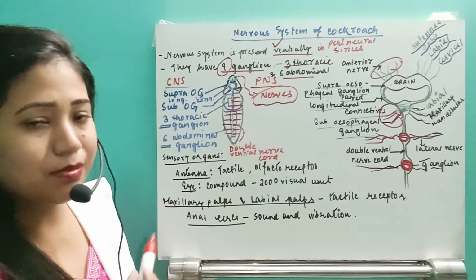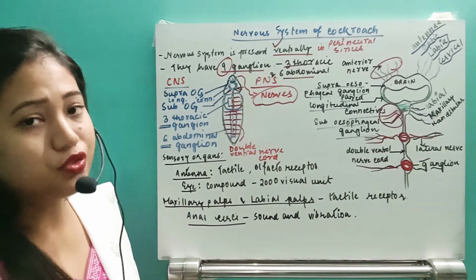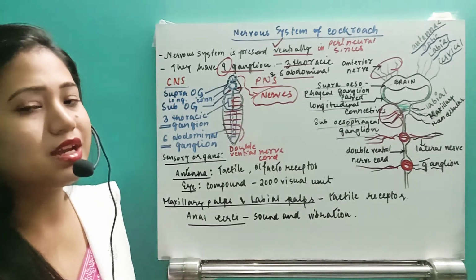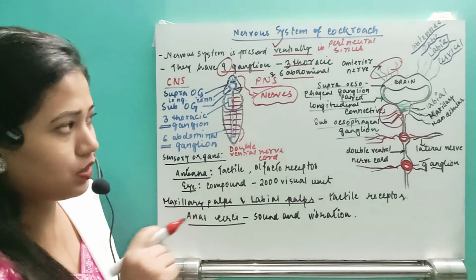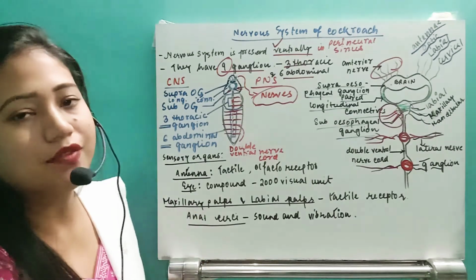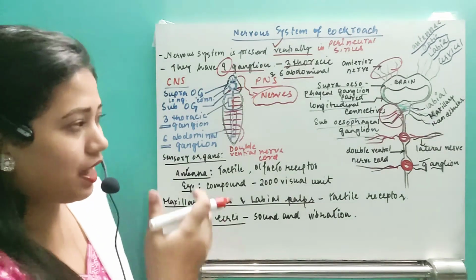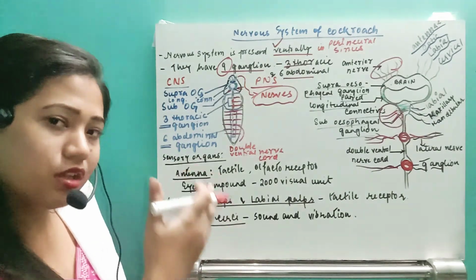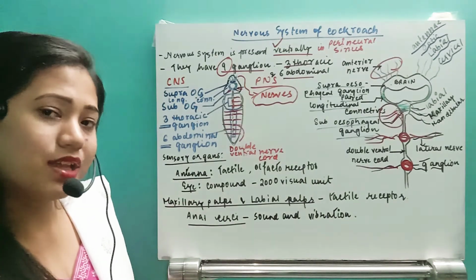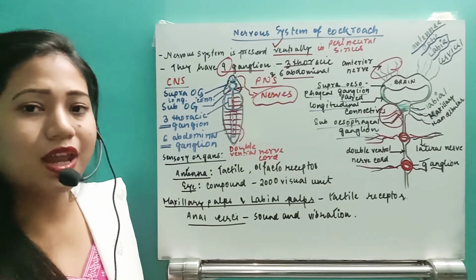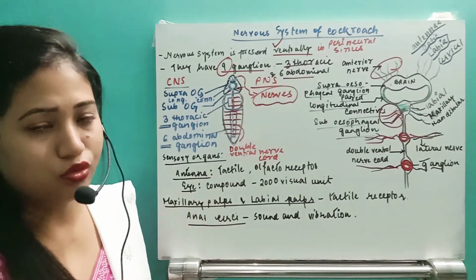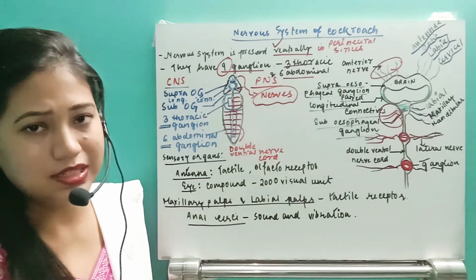The brain is actually one bilobed structure called the supraesophageal ganglion, and just after the esophagus there is a subesophageal ganglion. To connect the supraesophageal ganglion with the subesophageal ganglion, there are longitudinal connectives. After that, from the subesophageal ganglion the double ventral nerve cord arises, and each thoracic and abdominal segment has one ganglion. So that is about the nervous system of the cockroach. Hope you have understood. This is very easy.